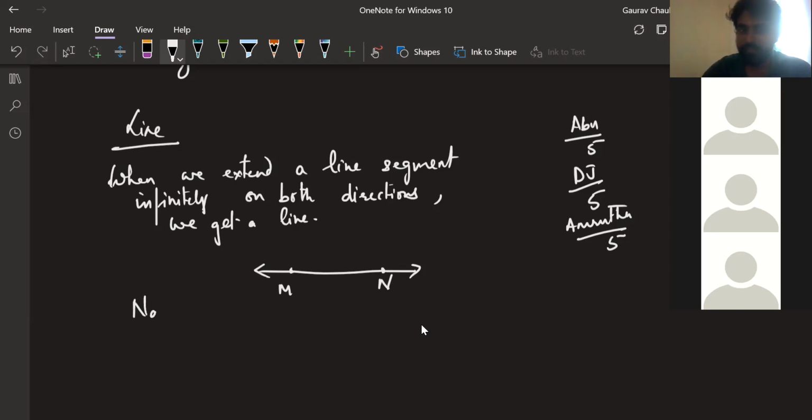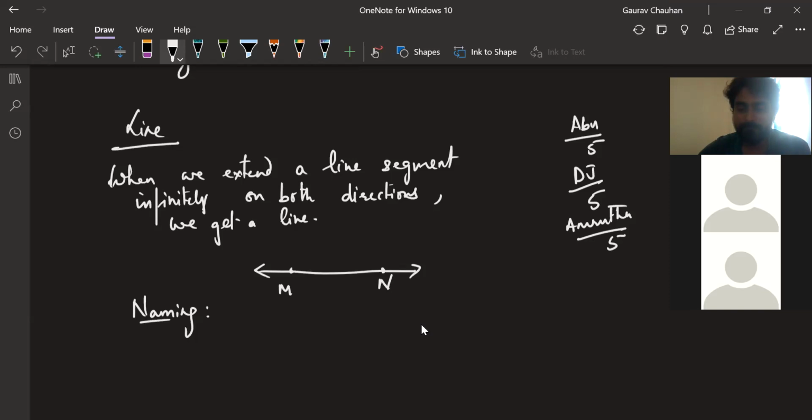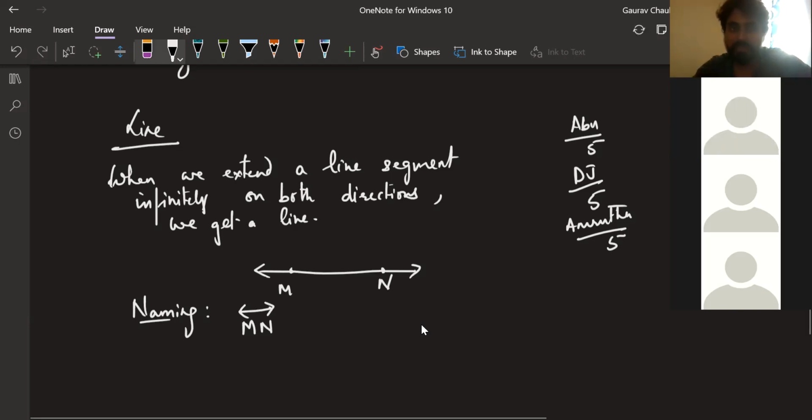Cool. Yes. So the naming, can you tell me how this is named? Anyone remembers how this is named? Go ahead. Sir, it will be the same mark, sir, but it will be a little short, like line segment MN, with arrows expanding both sides. Yeah, correct. That's all. This is how we name a line.